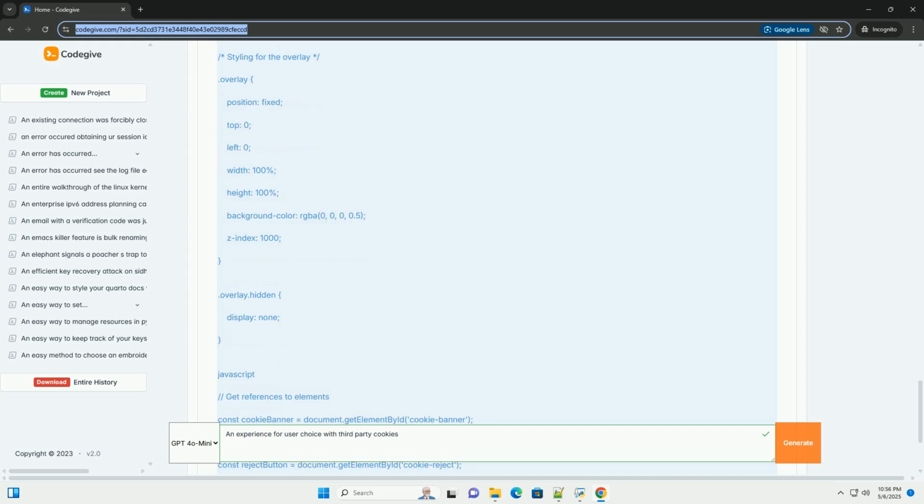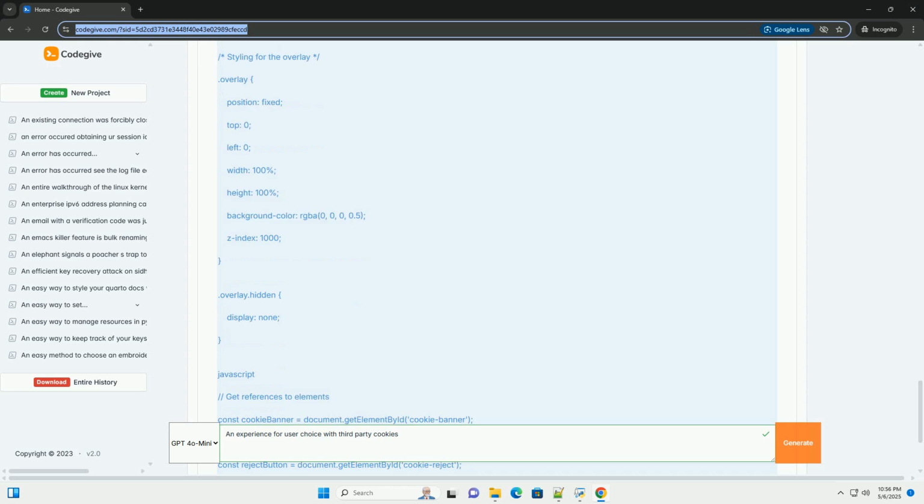CCPA, California Consumer Privacy Act, U.S., grants California residents the right to know what personal information businesses collect about them, to delete their personal information, and to opt out of the sale of their personal information. While not directly focused on cookies like GDPR, the collection and use of data through third-party cookies often falls under CCPA's definition of sale. CCPA requires providing a clear "Do not sell my personal information" link.